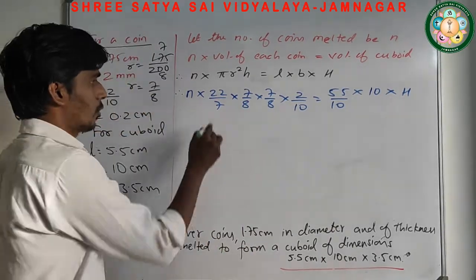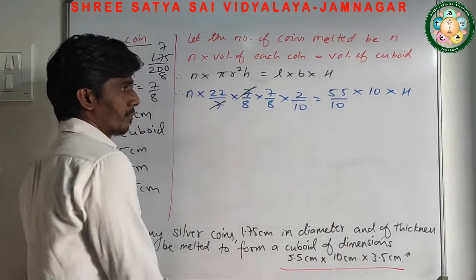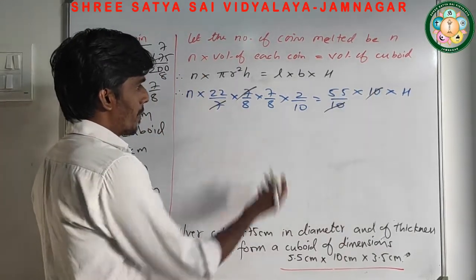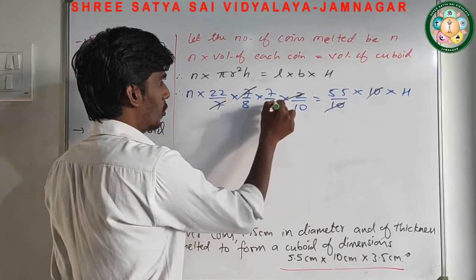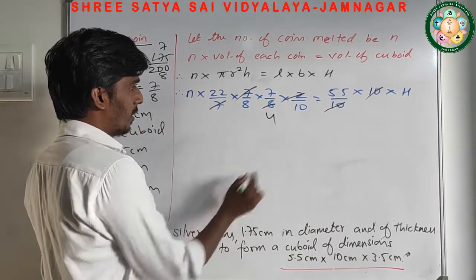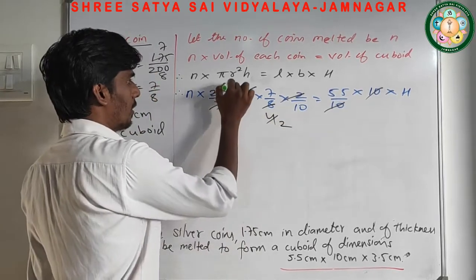Now reduce whatever is possible. First of all, here 7 gets cancelled. Here this 10 gets cancelled. Now 2 4s are 8. If we cancel this one, 2 2s are 4, 2 11s are 22.